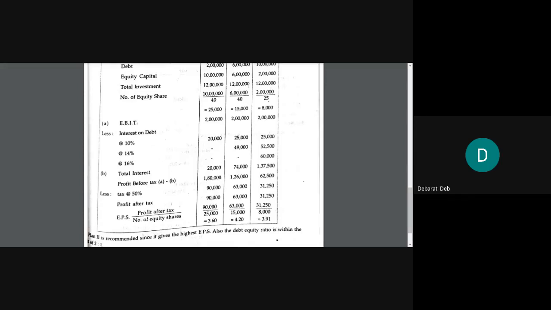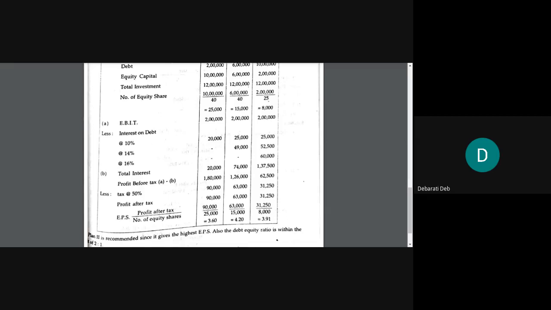Please unmute and tell me, is it clear to you? No, ma'am. Okay. See, 6 lakh is an amount which is inclusive of the first range given to us, that is 2,50,000, and also it is falling in the range of 6,25,000. That is the second range, isn't it? So what we have to do is up to 2,50,000.